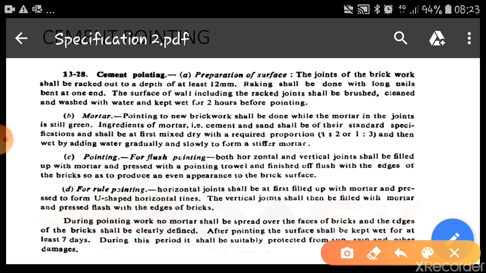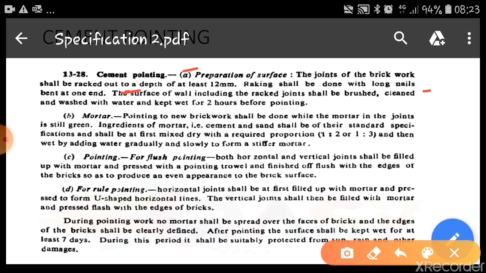So I'll directly start with the preparation of surface here. The joints of the brickwork shall be raked. This is important now. Raked to a depth of at least 12 mm. Whatever joints were already prepared while laying the masonry, those should be raked so that all the loose mortar shall be removed. Raking shall be done with long nails bent at one end so that it goes easily inside the joints and can remove all the loose mortar particles from the joints.